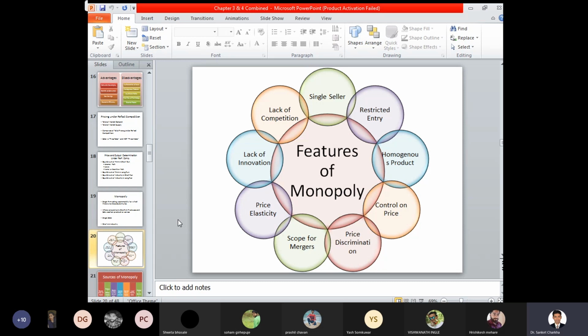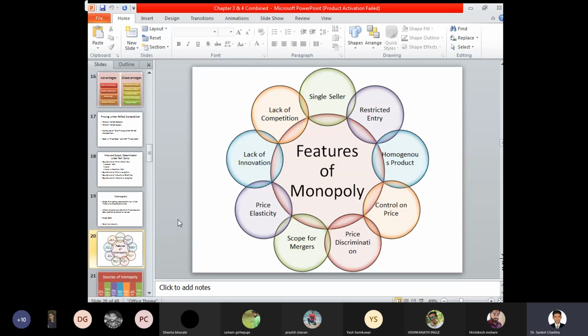Or for example, if Miss Vaishnavi goes to the particular shop and starts purchasing goods, but she is a known customer or a regular customer, then for Vaishnavi the price charged will be different. So in this way, there is price discrimination in a monopoly situation also. A monopoly firm can charge different prices to different people. The price charged for Mr. Sanket is 10 lakh, for Mr. Sumeg is 5 lakh, for Ms. Vaishnavi is 1 lakh, and for another person maybe 15 lakhs. So different prices can be charged to different people.